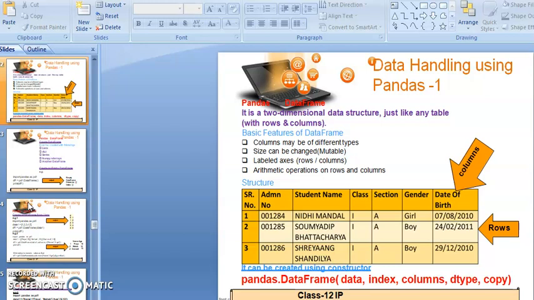The basic features of data frames are as follows: the columns of a data frame can be of different types according to the data stored. Size can be changed, it is mutable. Labeled axes should be labeled, whether it is the row axis or the column axis, and arithmetic operations can be performed on both rows and columns.